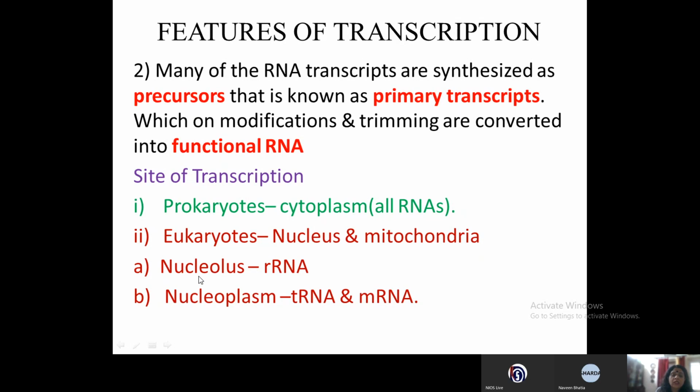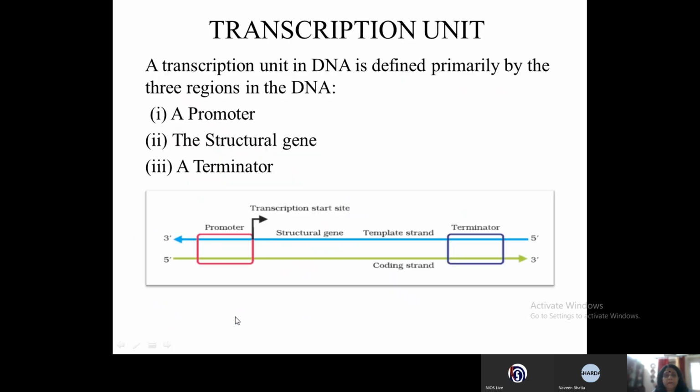Now in the nucleolus, transcription is for the rRNA and the nucleoplasm transcribes for tRNA and mRNA. So where the transcription for a particular RNA takes place is also very specific. Where in the nucleus? Nucleolus, rRNA, nucleoplasm, tRNA and mRNA.